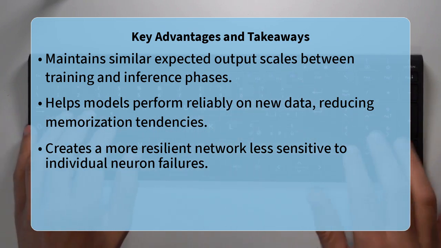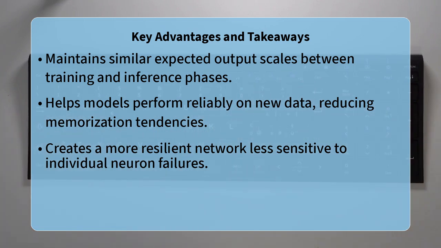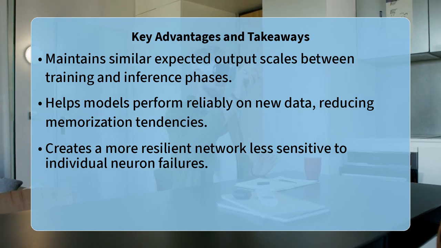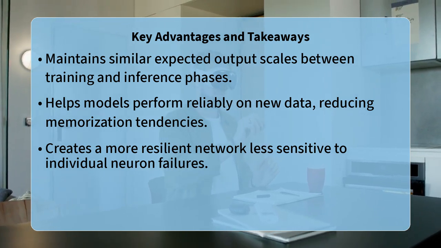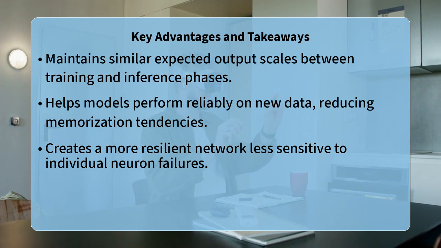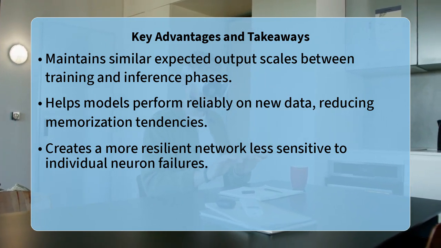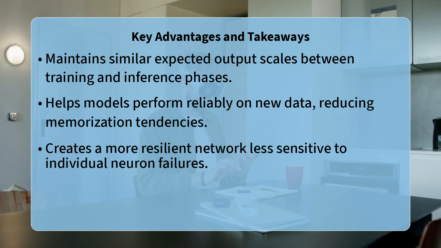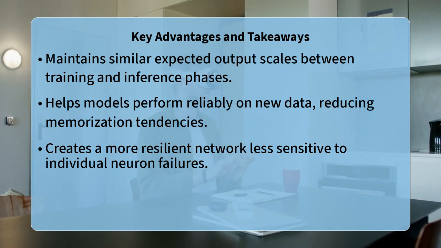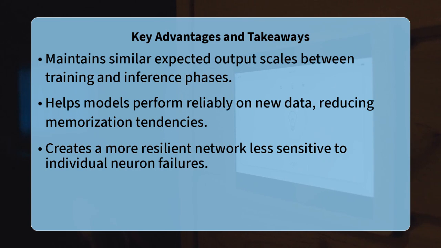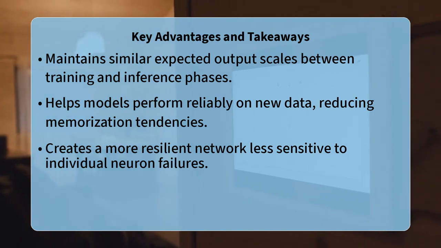Ultimately, inverted dropout is an essential tool in your machine learning toolkit for building models that generalize effectively. By promoting a distributed and robust learning process, it helps your models move beyond memorization, allowing them to make accurate predictions on data they have never seen before, which is the true measure of a model's intelligence.